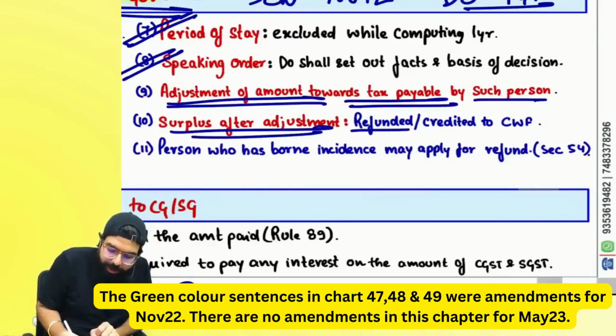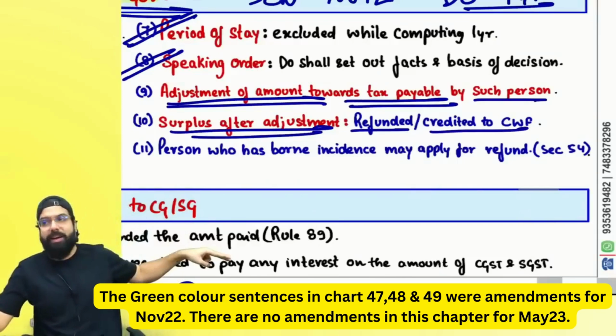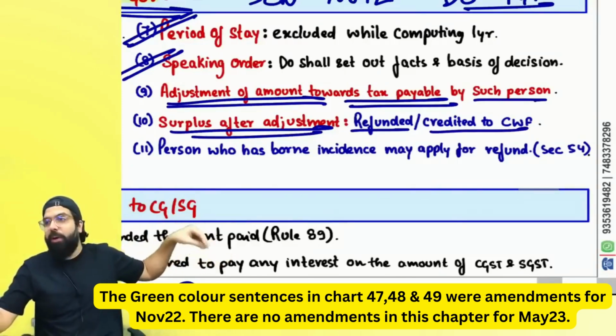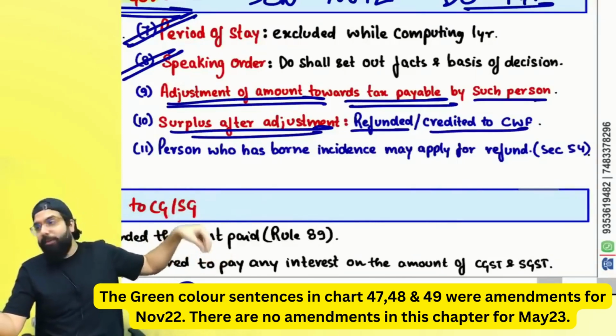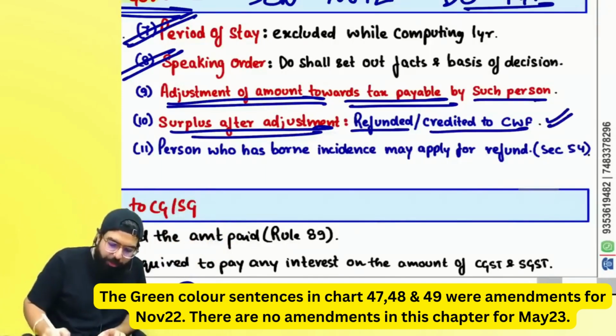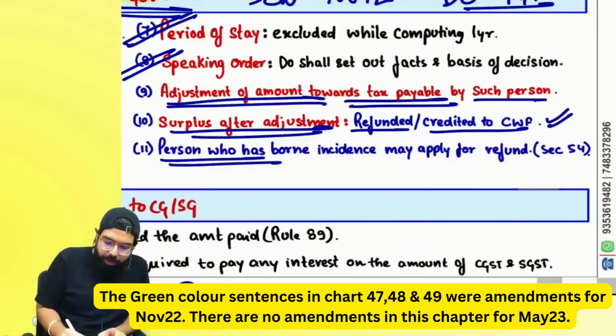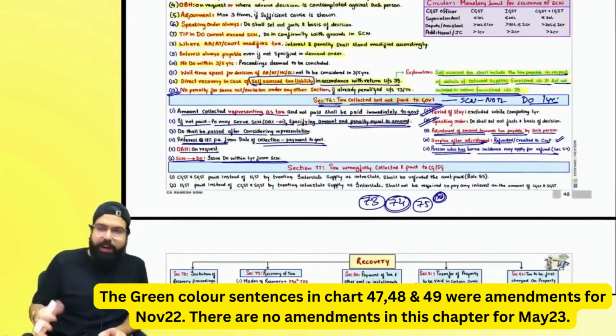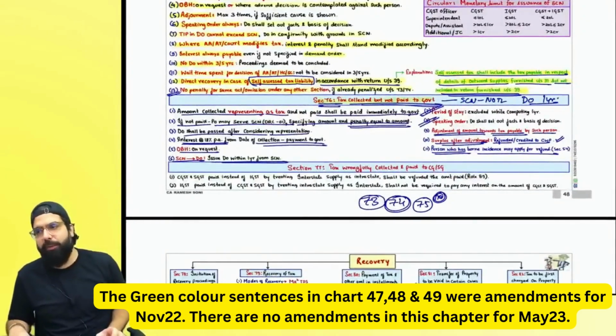Any surplus will be refunded. If the government can't trace the ultimate consumer or the ultimate bearer of the tax, then the amount will be put to the consumer welfare fund. The person who has borne the incidence may apply for a refund. If you don't apply for refund, it goes to the consumer welfare fund.